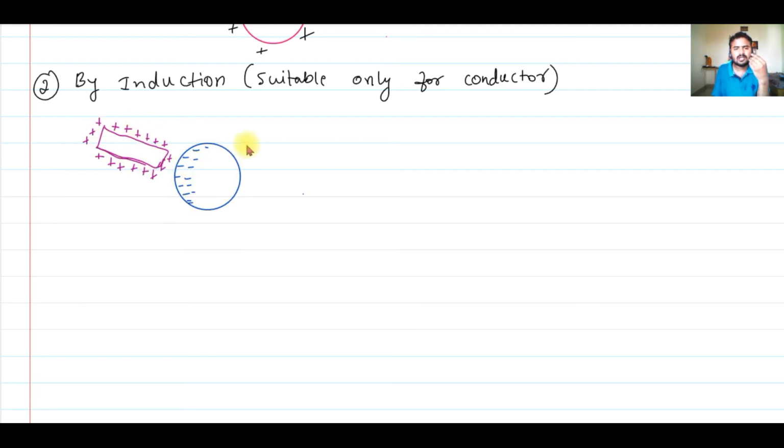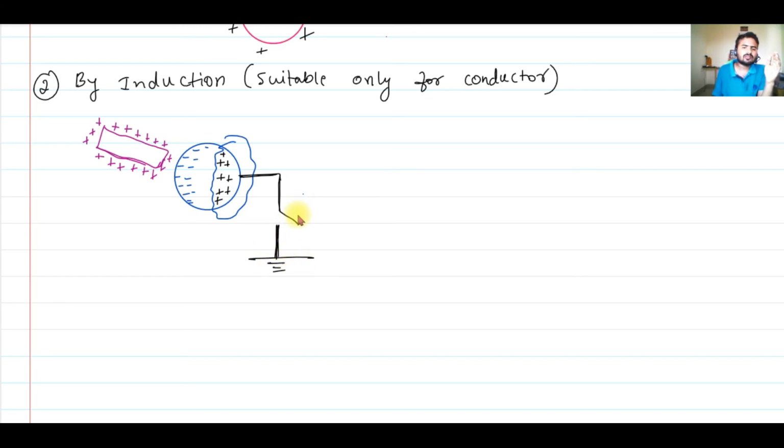They will all move to the left. Now this region will acquire a positive charge because of deficiency of electrons, because all the electrons which were present initially have moved to the left. So this will acquire a positive charge. A deficiency of electrons will lead to a positive charge. Now what I will be doing is connecting this to the ground through a switch. I will be connecting it to the ground.